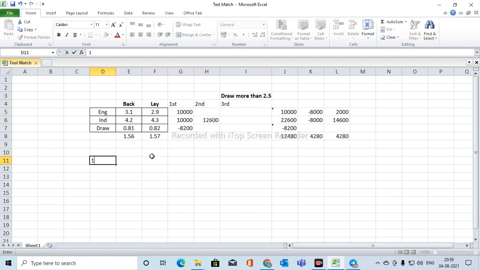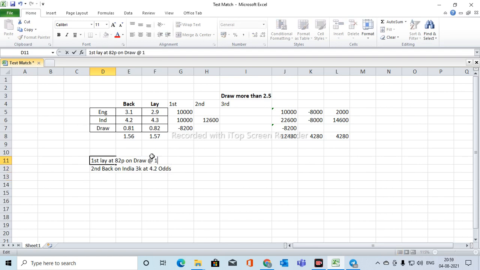First, lay at 82 paisa on draw with 10k. My limit is 10k. Second, back on India 3k at 4.2 odds.